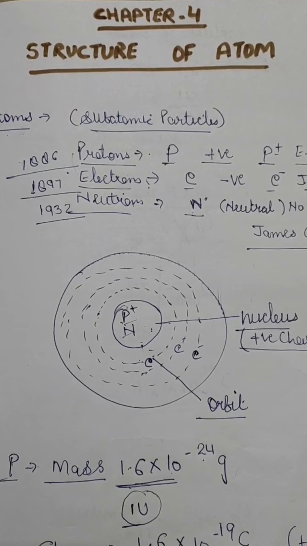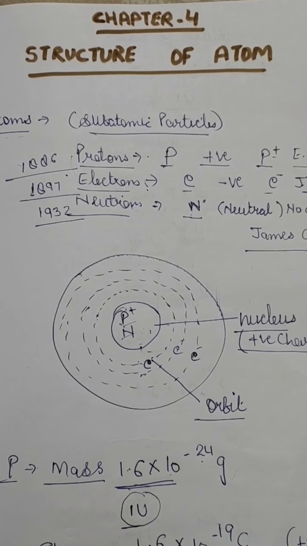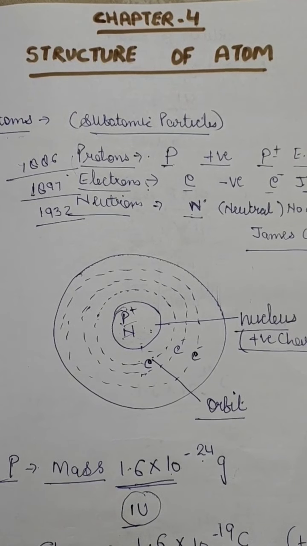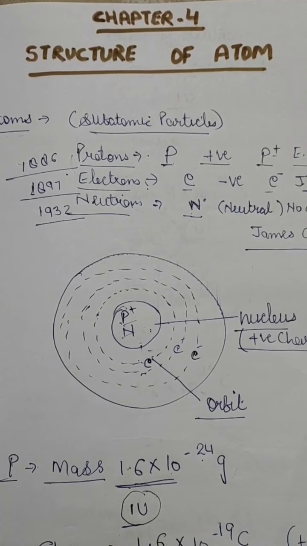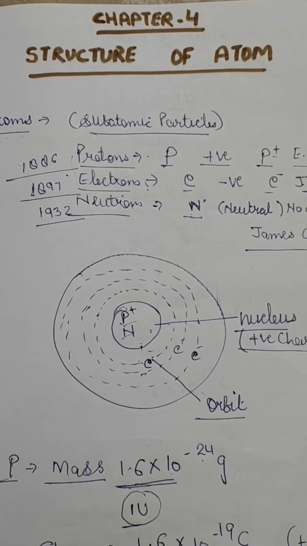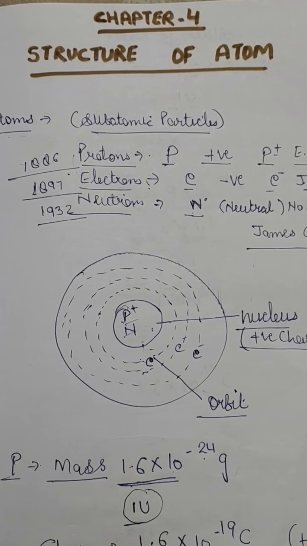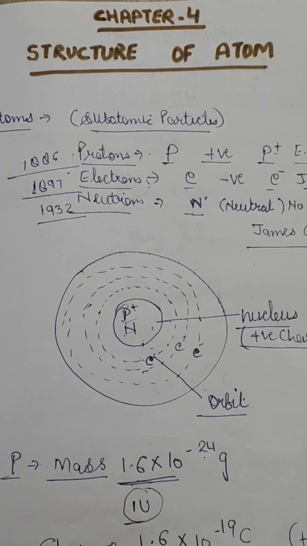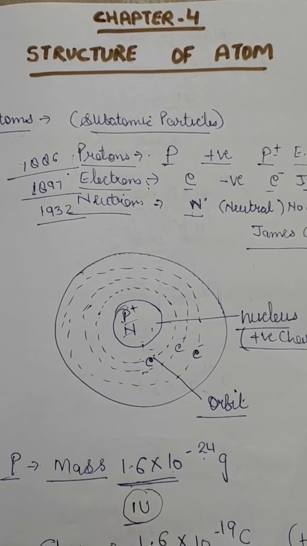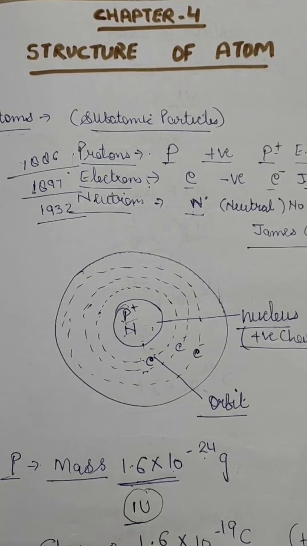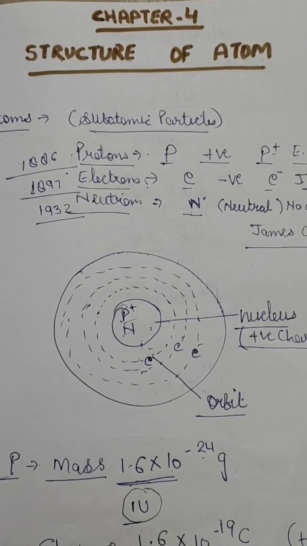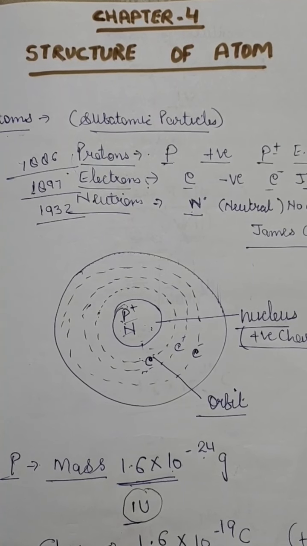previously it was believed that the atom is not divisible, because in Dalton's atomic theory we have read that atom is indivisible, but then we have read that atom is divisible. So how did the discovery of the electron come into existence? How did the scientists know that there are electrons, protons, and even neutrons in the atom?